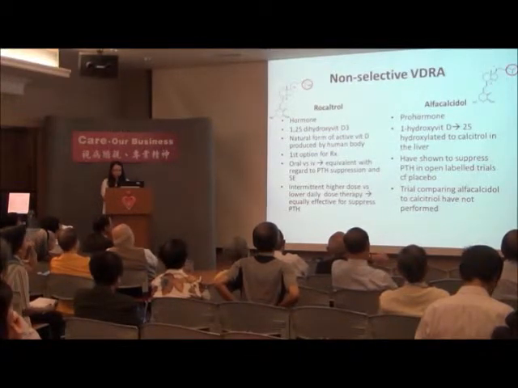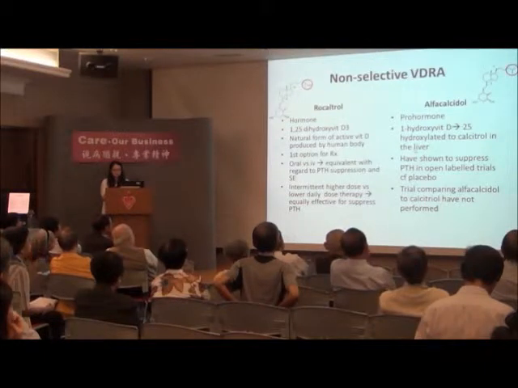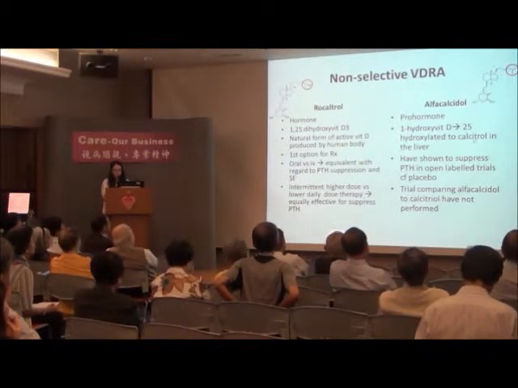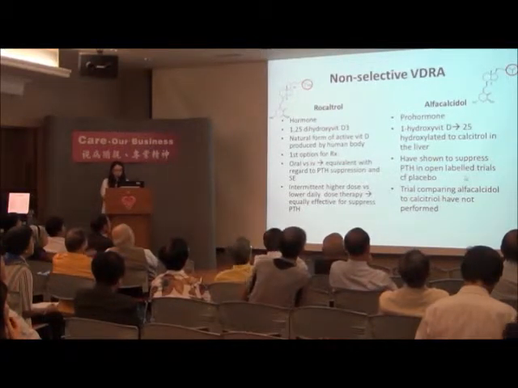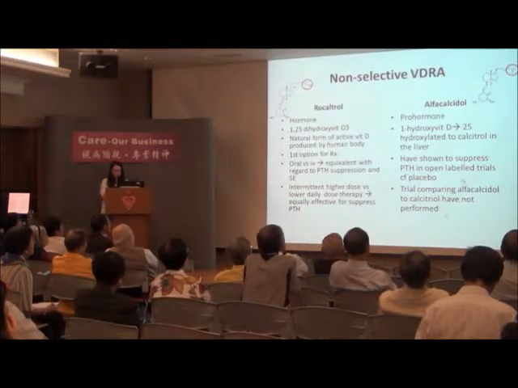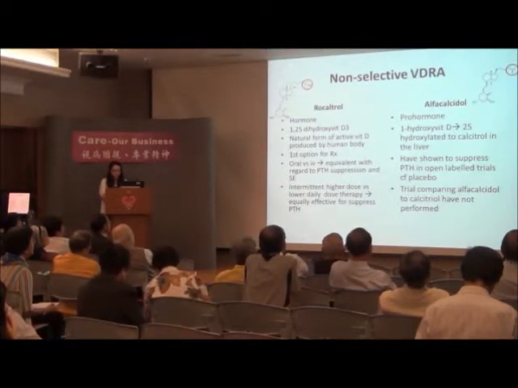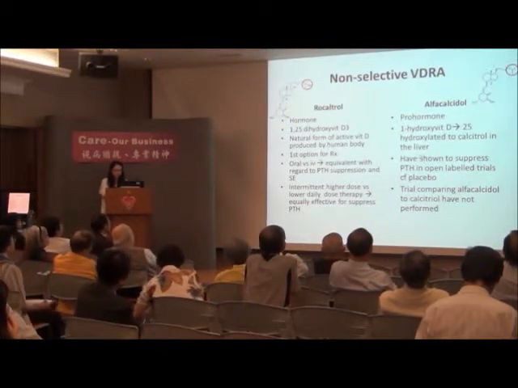For alfacalcidol, this is a prohormone of the rocaltrol. It needs to be converted to rocaltrol by the 25-hydroxylase in the liver, and it is also shown to be effective for suppressing the PTH compared with placebo. But so far there is no head-to-head comparison of these two medications.